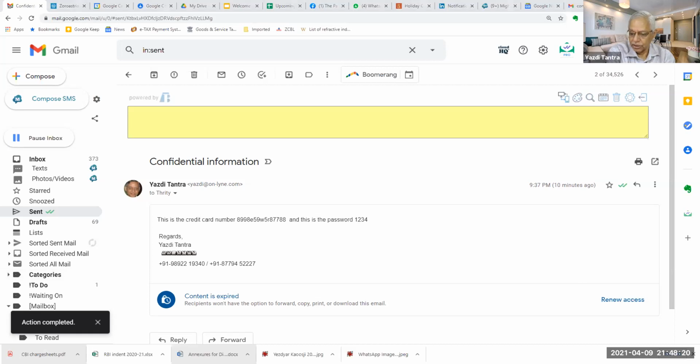Have you got it? How to give access and how to remove access. Very simple but very useful, because if you are sending confidential information, information which need not remain in the recipient's inbox for more than whatever period you decide, then you can use this option. It makes it very, very powerful.